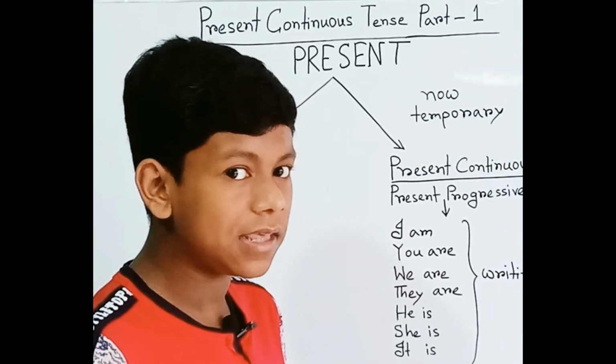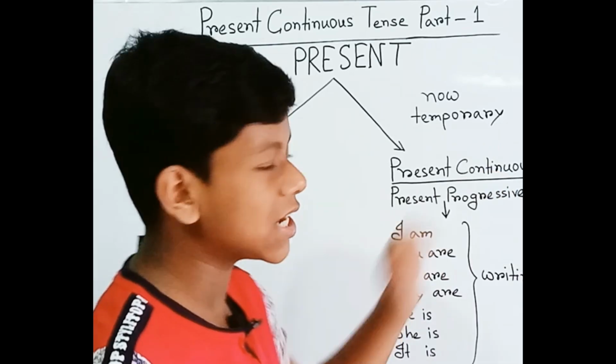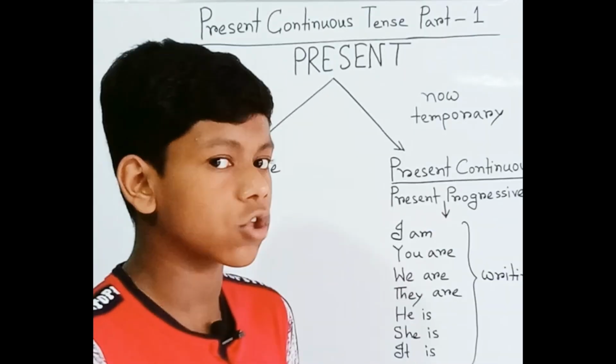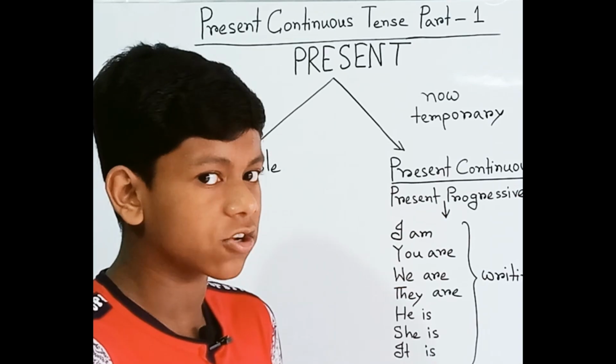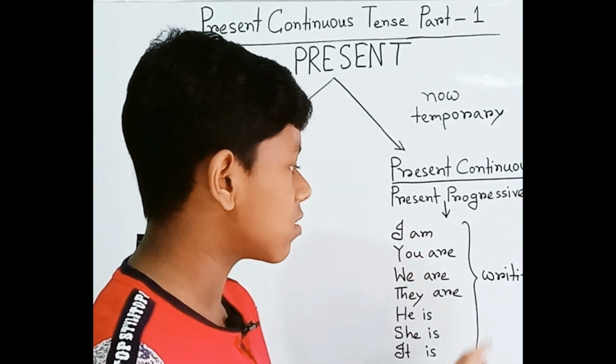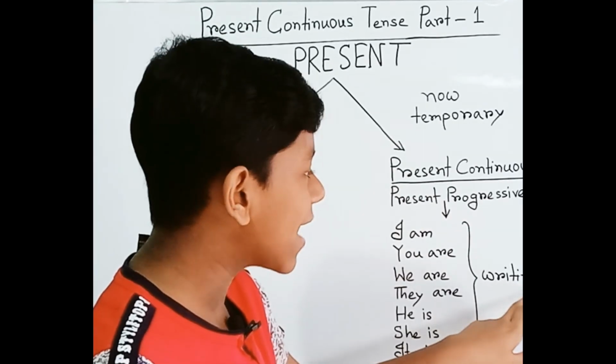You have to add these three only for present continuous. Past continuous and future continuous we will learn later. So here we can see "I am writing." After verb 1 we have to add ing.